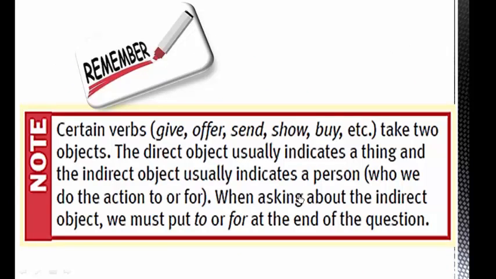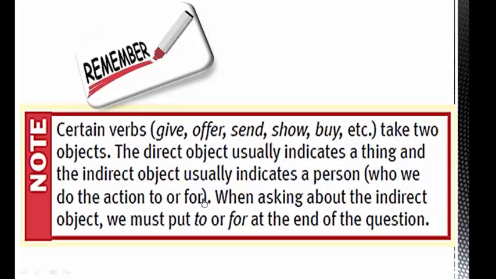Certain verbs: give, offer, send, show, buy, etc. take two objects. The direct object usually indicates a thing, and the indirect object usually indicates a person.